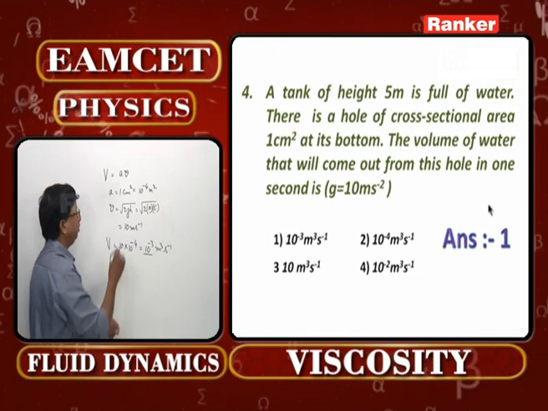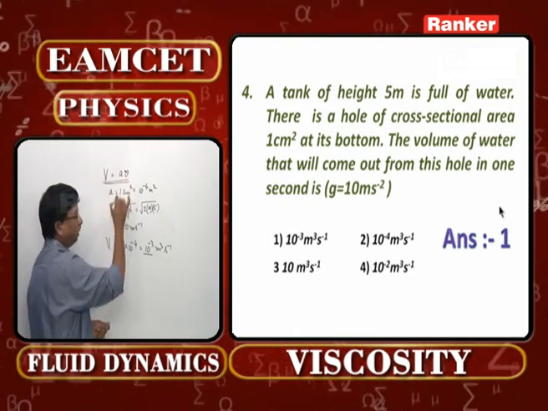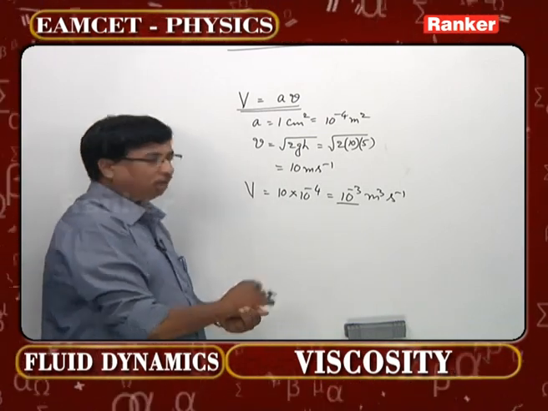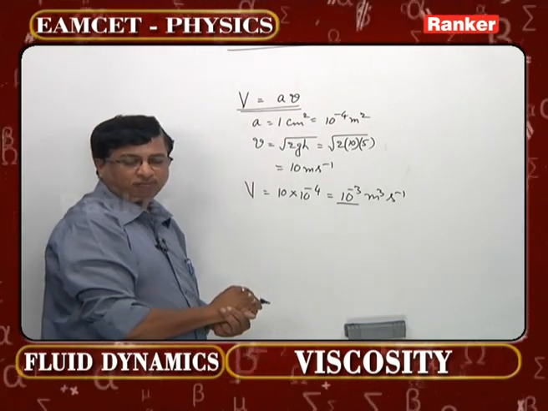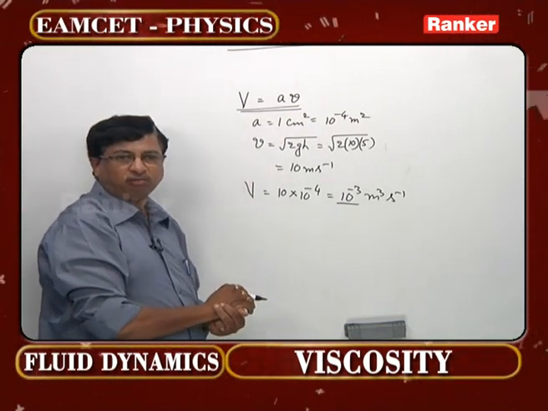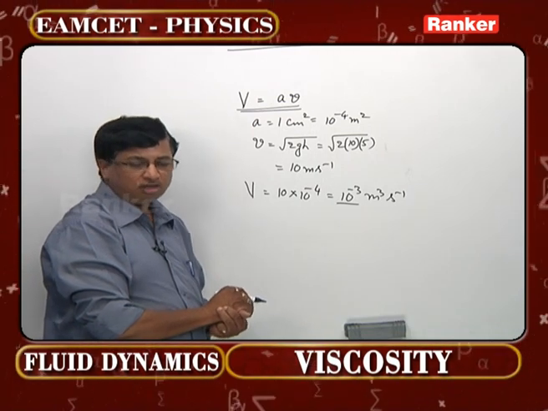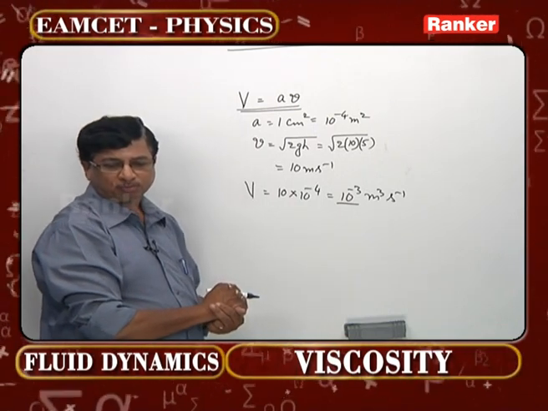But one should remember, V is equal to A into v. This is actually according to the concept of equation of continuity we are discussing. Therefore, rate of volume flow even can be rewritten as area of cross section of the pipe into the velocity of that fluid which is coming out of that pipe. Let us check the very next problem, problem number 5 please.